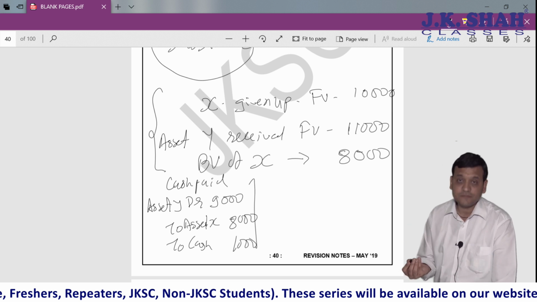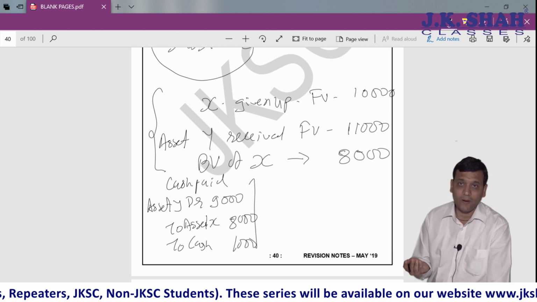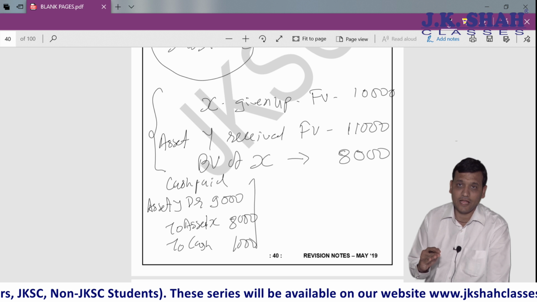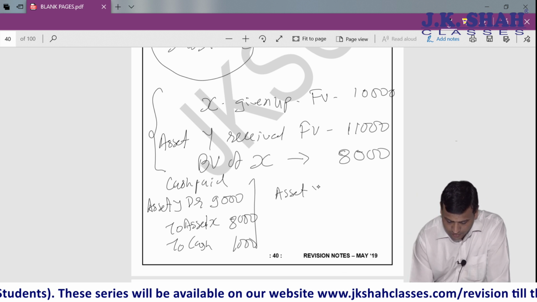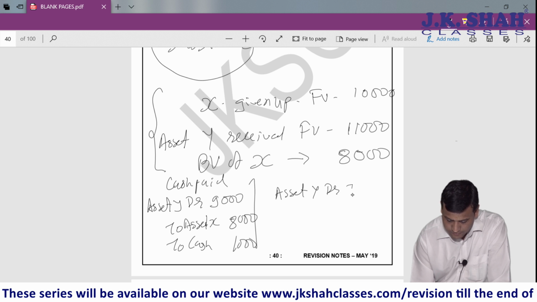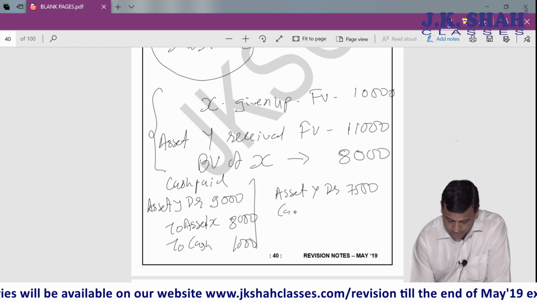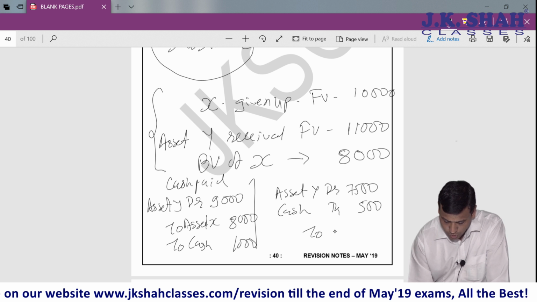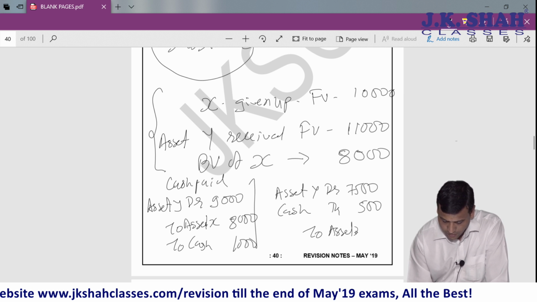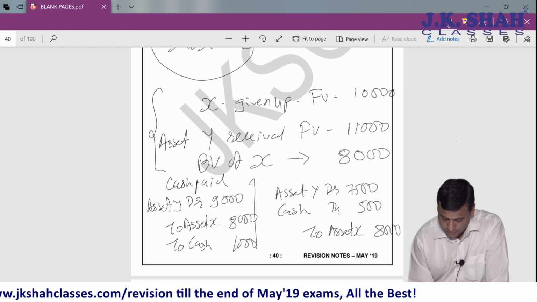But if asset Y comes along with that, I also receive cash, so I say asset Y debit 7,500, cash debit 500, to asset X 8,000.